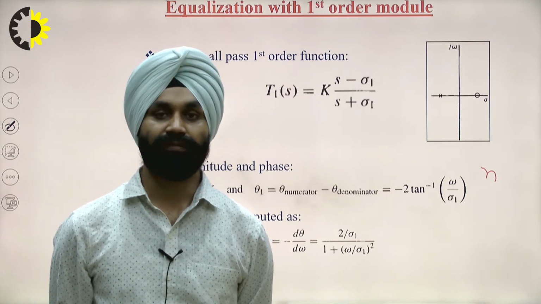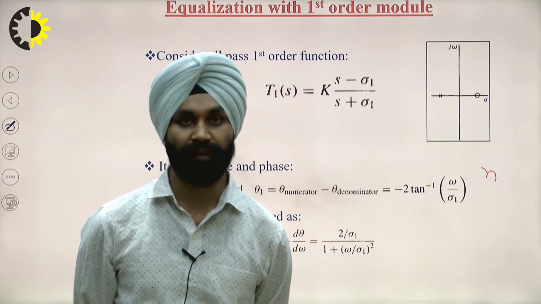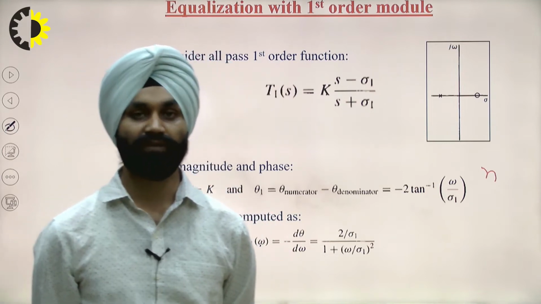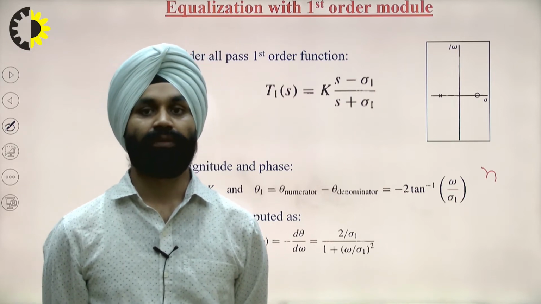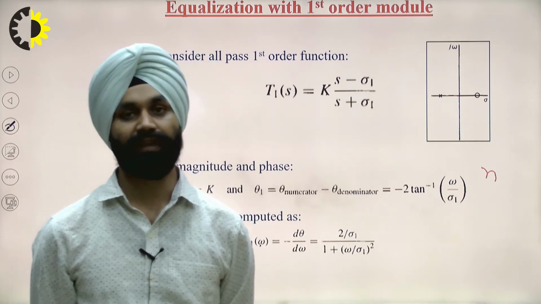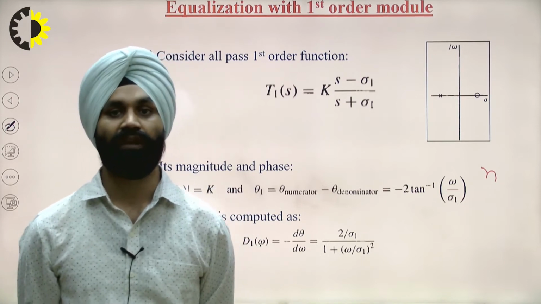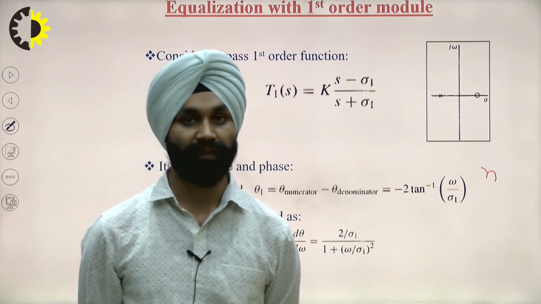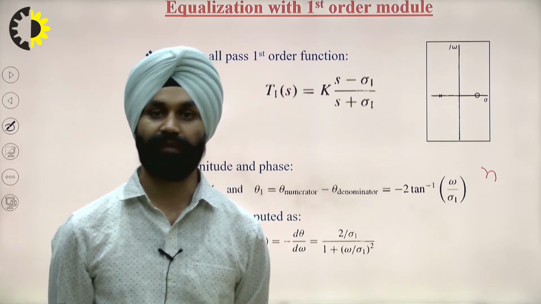To have any order of the filter, we have to design first order and second order filters. By cascading first order and second order filters, we can design any other order of the filter.